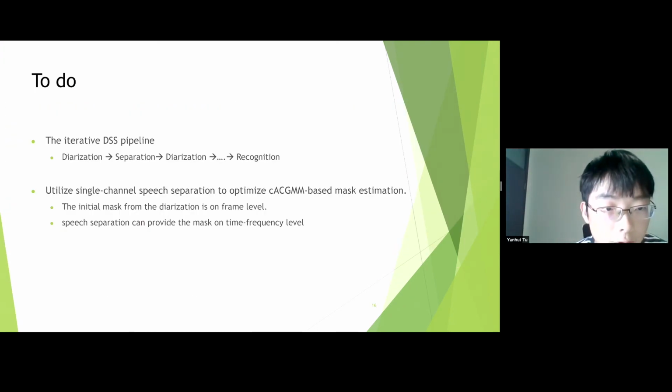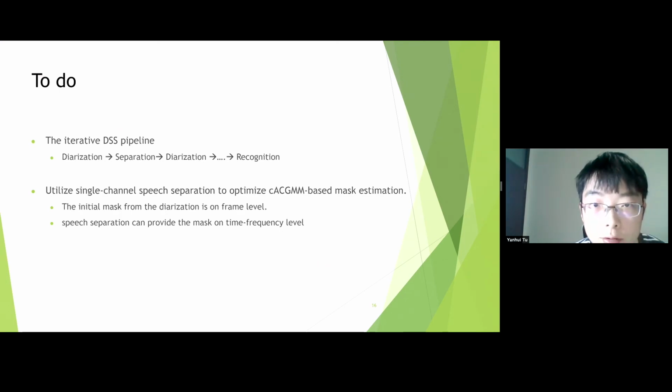For the future work, we will explore two aspects. One is the iterative DSS pipeline, where we use diarization first and then speech separation, and the separated speech can also be used to do diarization again.